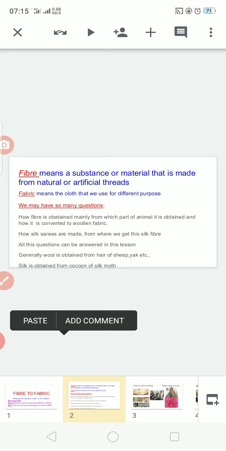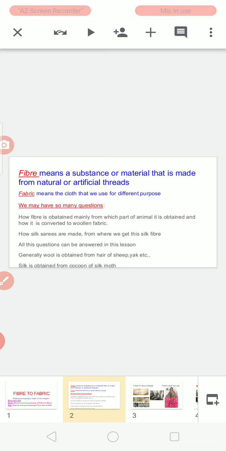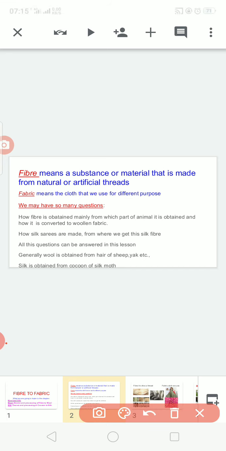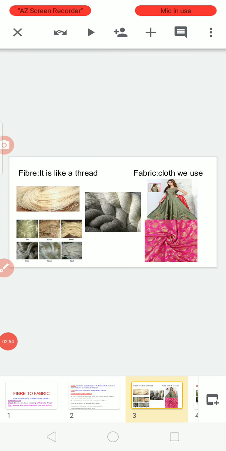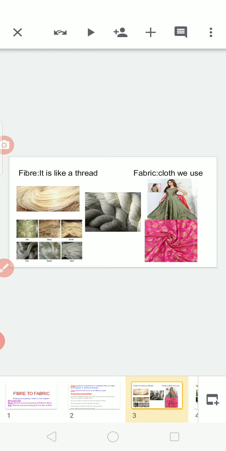For all these questions you can get answers in this chapter. Generally, wool is obtained from animals like sheep, yak, goat, etc. Silk is obtained from the cocoon of the silk moth. You can see clearly the difference between fiber and fabric.